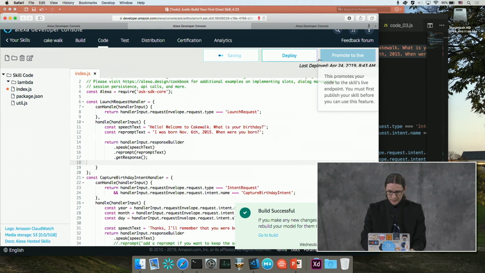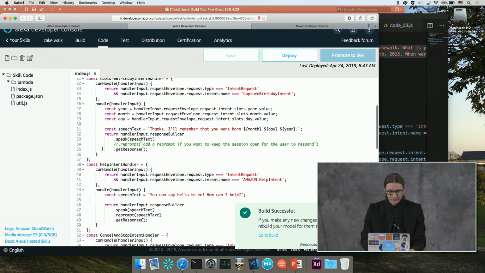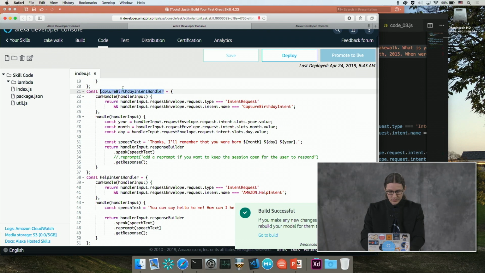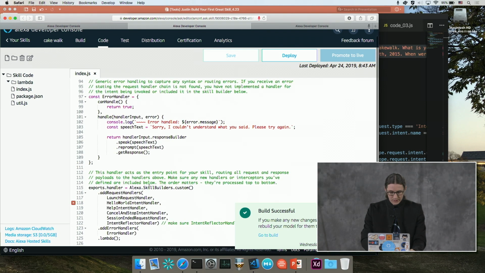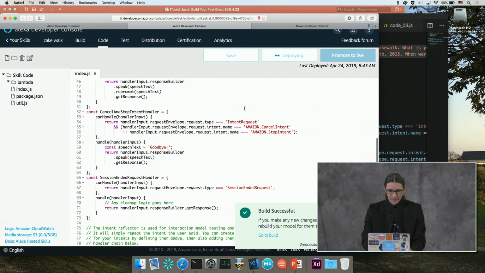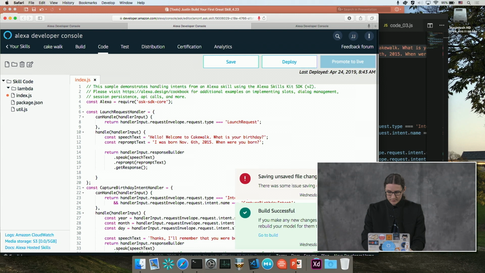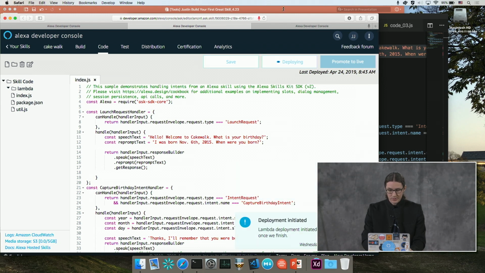Okay, I'm gonna go ahead and save, before I deploy, forgot one thing. I need to register my intent handler. So at the bottom here, you can see we've got Alexa skill builders.custom. We have add request handlers. I need to replace the hello world intent handler that I deleted with the new one that I created called capture birthday intent handler. So now if we click save and deploy, we'll be able to test our skill and capture their birthday.